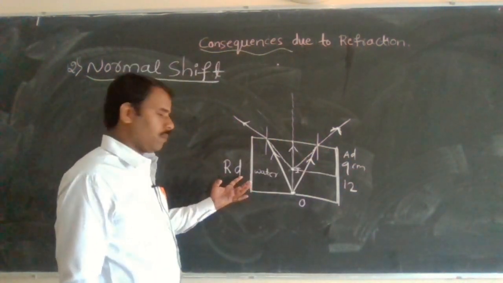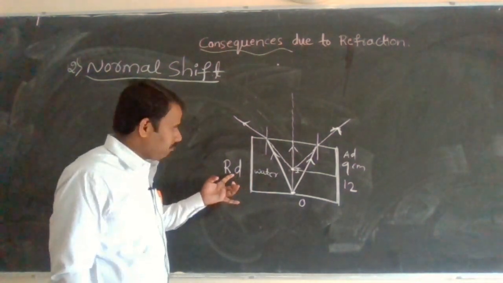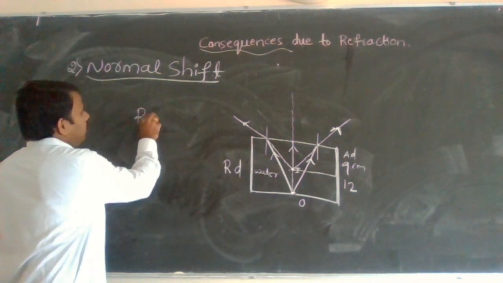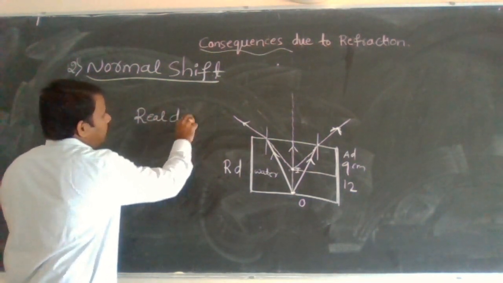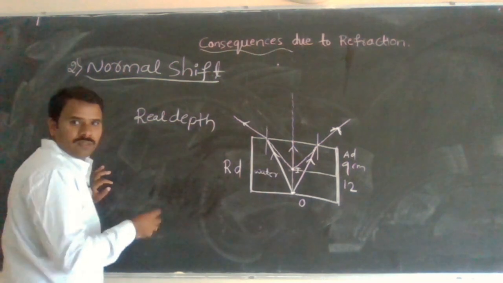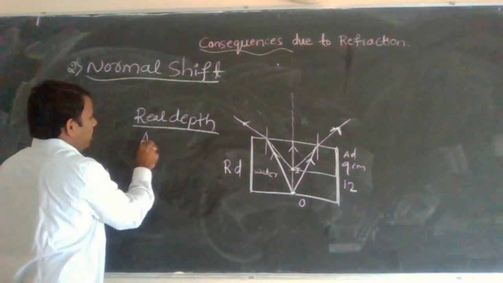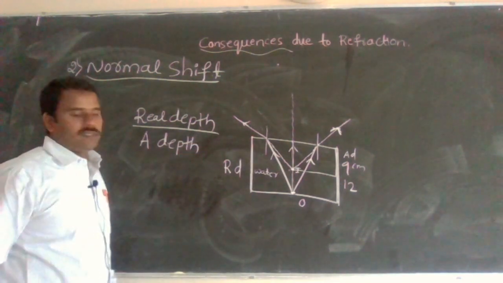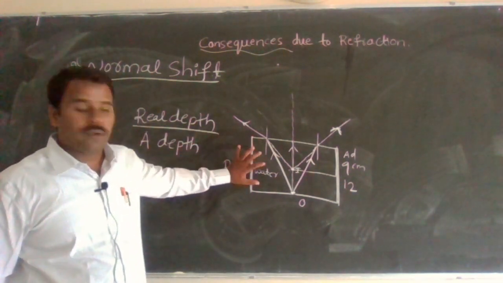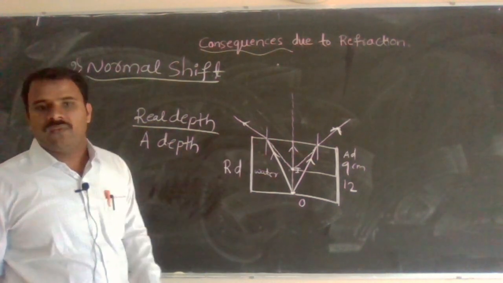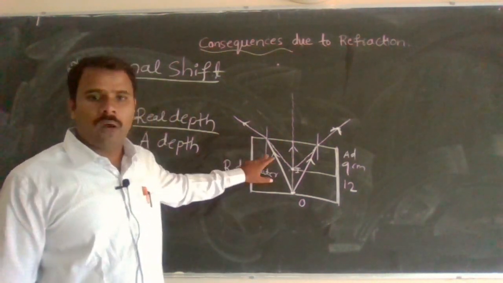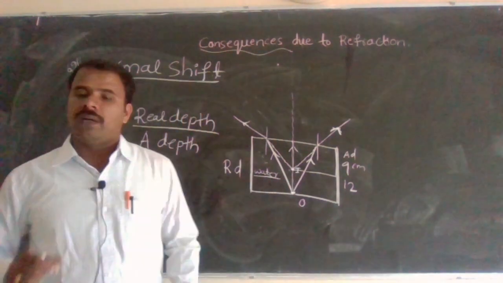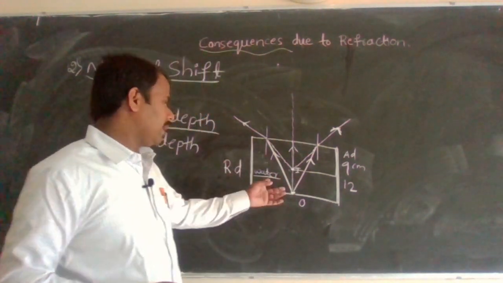If you take the ratio of real depth to apparent depth, that gives what? The refractive index of the medium. The refractive index of the given medium. You have to understand. Here I have taken water, so that gives the refractive index of water.